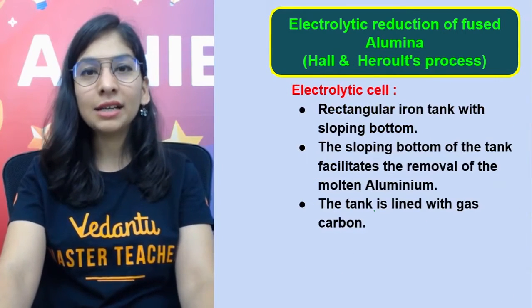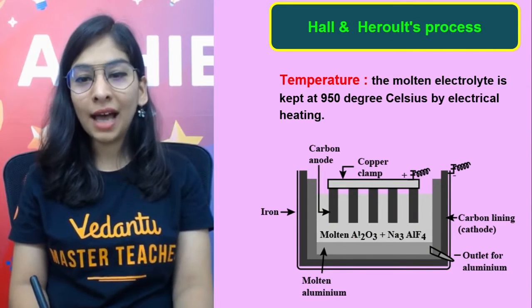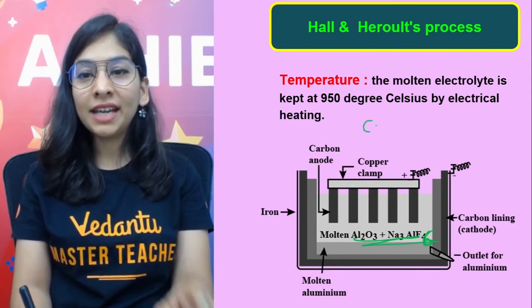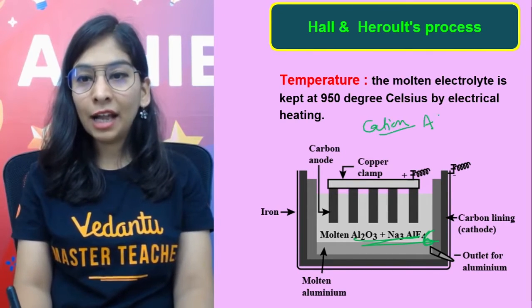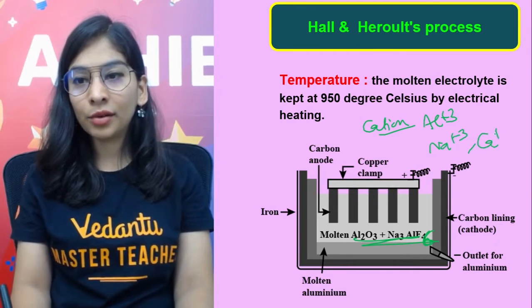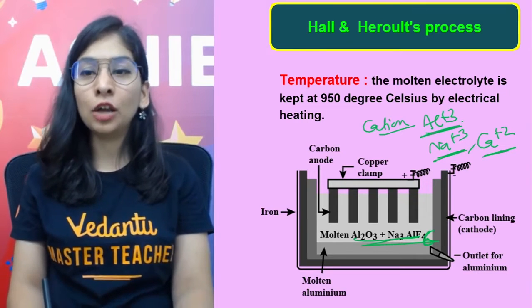Yeah, so let's understand that. Regular tank we have taken lined with gas carbon. Now, what are the ions we are going to have in this? From Al2O3, Na3AlF6 and CaF2, I'm going to have cations, that is my aluminium ion, my sodium ion, and my calcium ion. This is from fluorspar, this is from cryolite, and this is from my alumina.